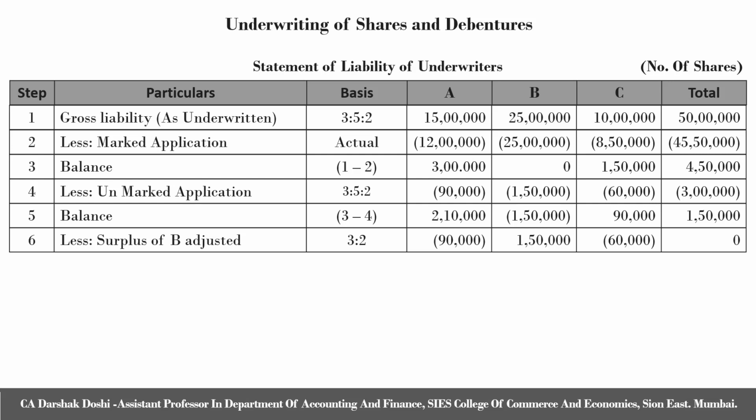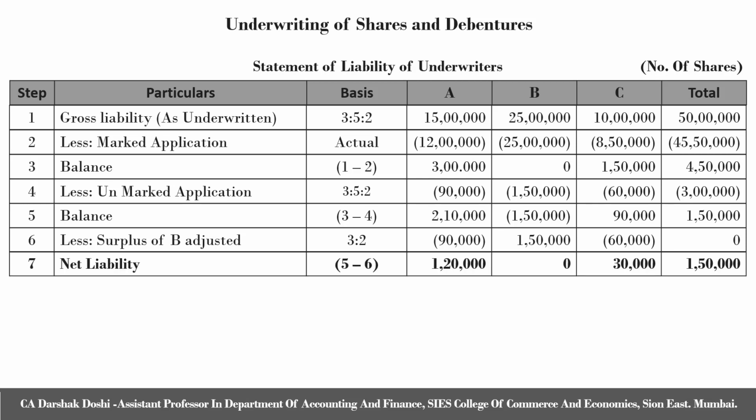Hence, 1,50,000 will be distributed between A and C in the ratio of 3:2, which comes to 90,000 and 60,000. Finally, we get a net liability of 1,20,000, 0 and 30,000 shares, which totals up to 1,50,000.